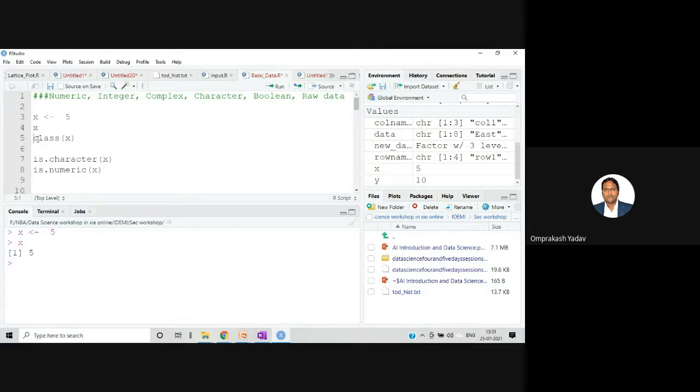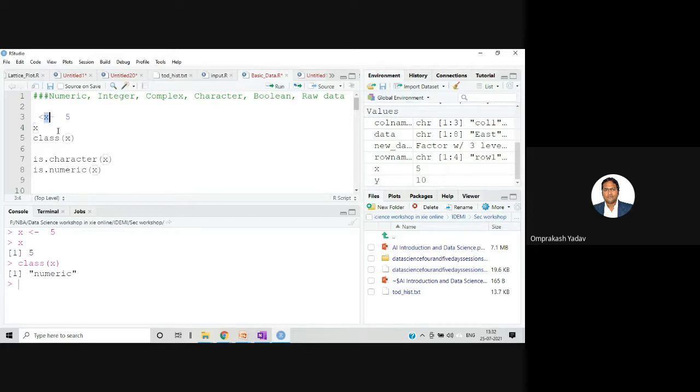Now, by using the class function, we can check the class or the type of that particular data. Let's fire class, and inside that class function write x, and fire this. If I'm checking the class of this x, what I am getting is numeric. That means this particular data is of type numeric. Nowhere have I mentioned it; I simply put some value in x, and by default it takes numeric data. So remember, by default we get numeric data, and by using the class function you can check the class of that particular variable. So what do you mean by variable?